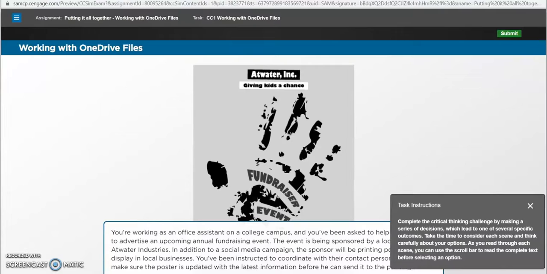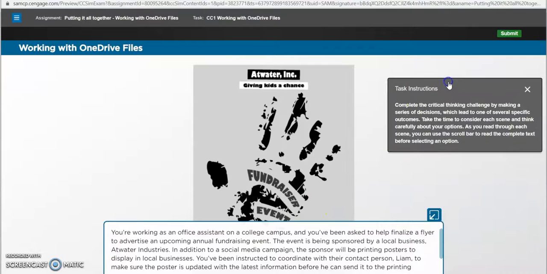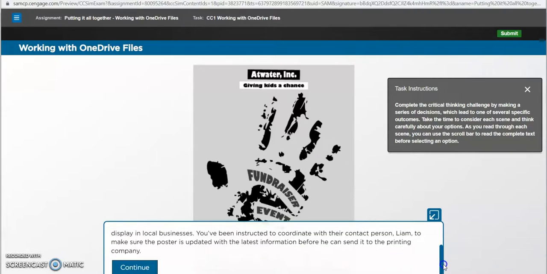So the task instructions are to complete the critical thinking challenge by making a series of decisions which lead to one of several specific outcomes. Take time to consider each scene and think carefully about your options. There is a scrolling bar that you'll need to use to move down if you can't see all of the text. I will tell you as a hint, if it is something we have not discussed at all, that's probably not going to be the correct answer.